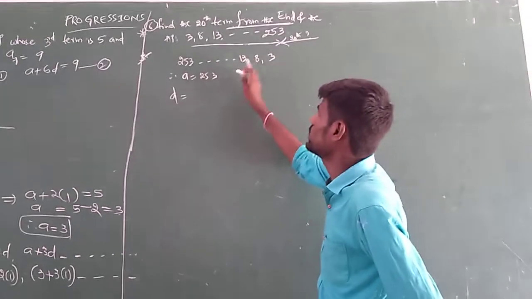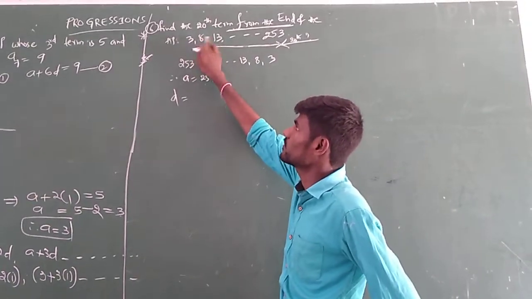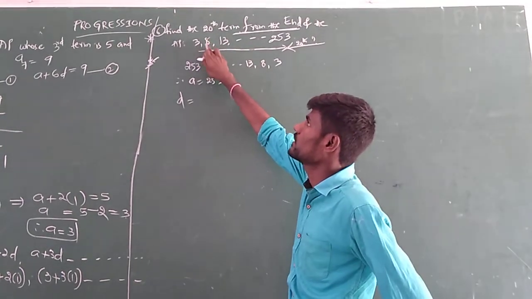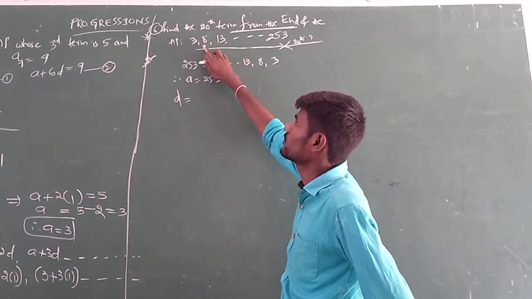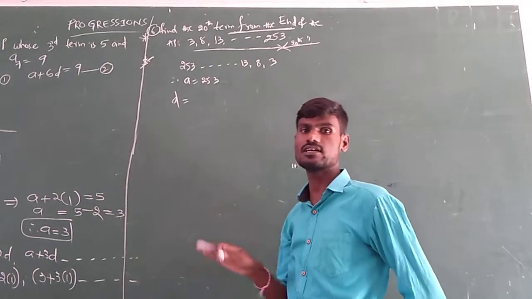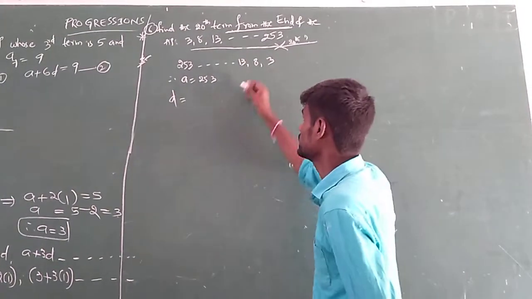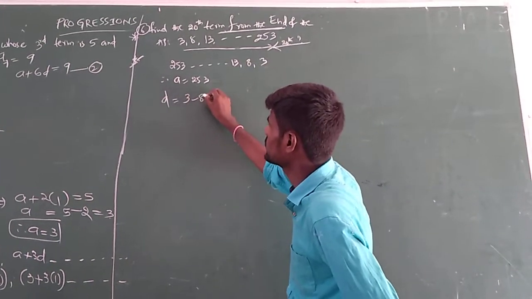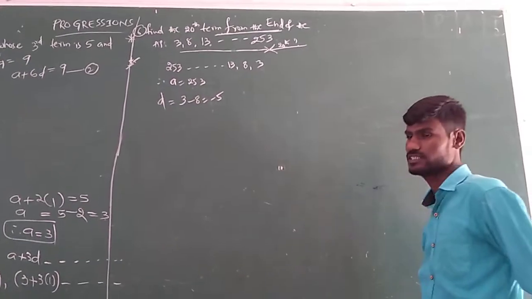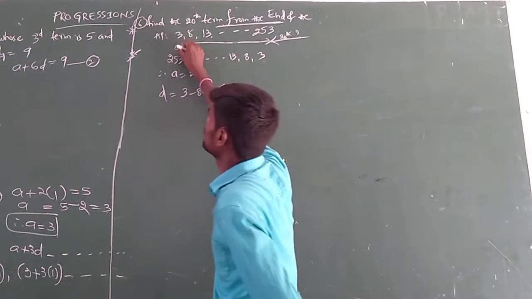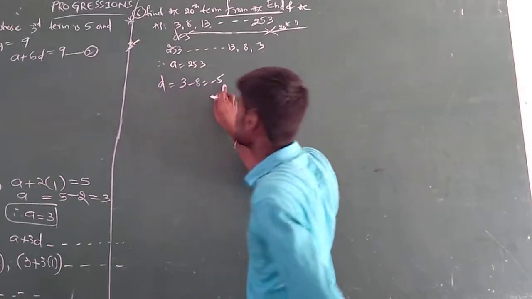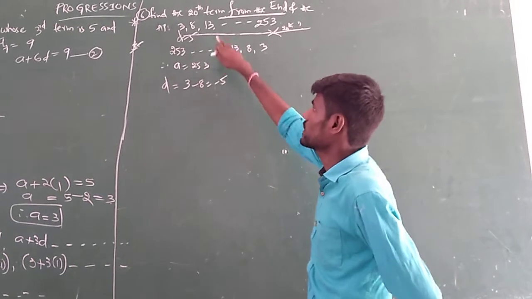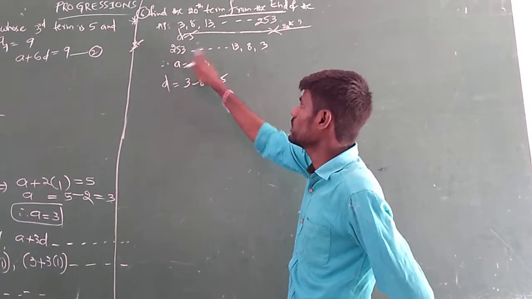In that case, you can find D. The original AP is increasing: 3, 8, 13. The difference is 5, from 8 to 13. Here, in reverse, D becomes negative. Reverse means negative. You get D as 3 minus 8, which is minus 5. So if you get D as 5, you just write it as minus 5, that's it. Just remember, if they say from the end of the AP, this is the procedure. For the given AP, if D is positive, then if you reverse it you will get a negative D.